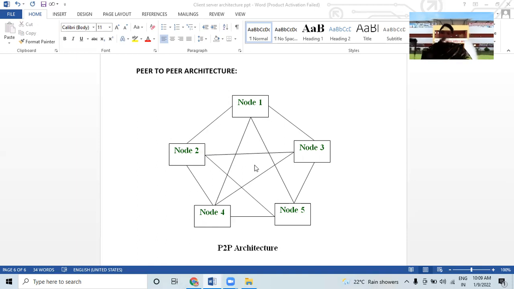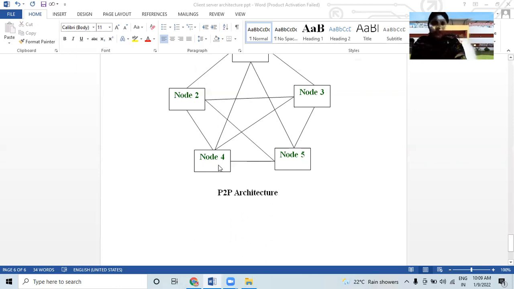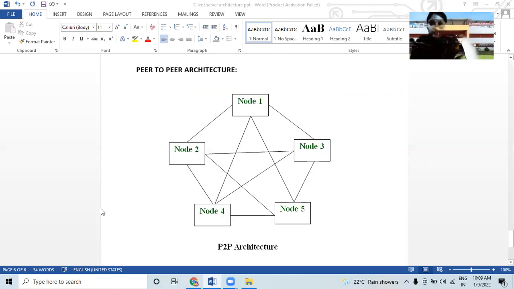So what are the advantages of peer-to-peer networks? Ease of file sharing. This is an advantage of a peer-to-peer network. Easy file sharing is an advantage of peer-to-peer network, you can share files quickly over large distances, right? So in peer-to-peer, it can directly share the file even over large distances.